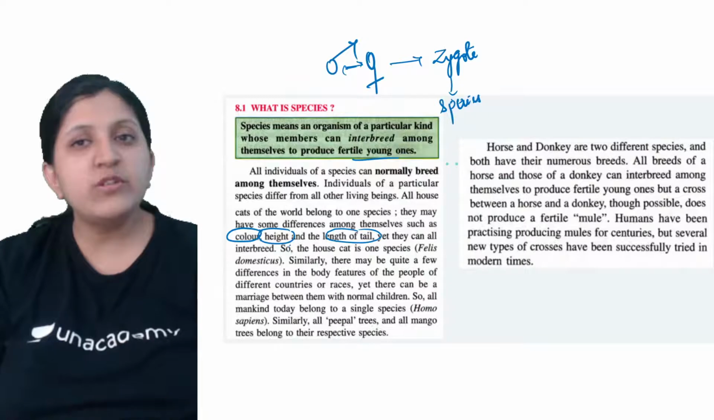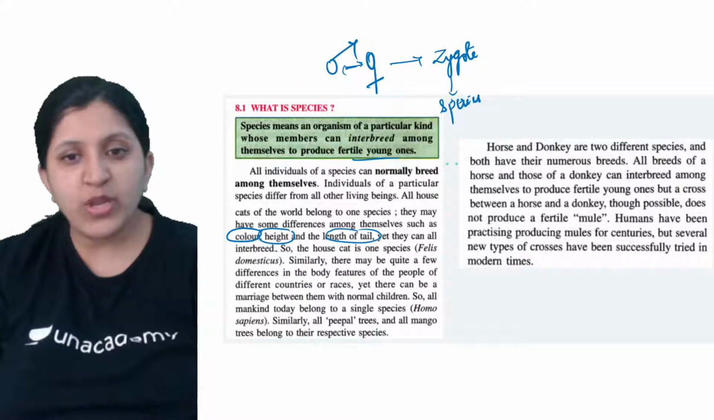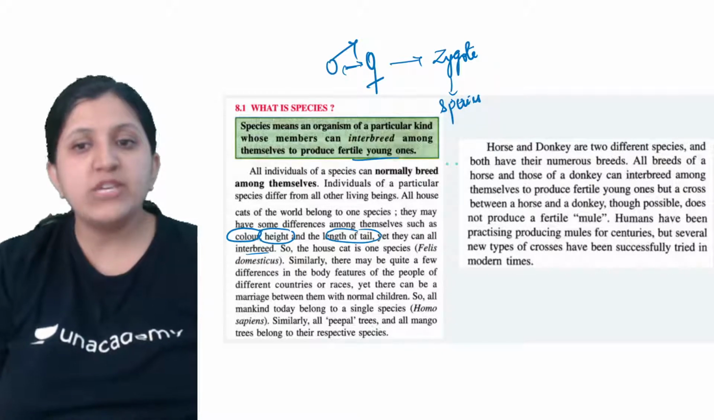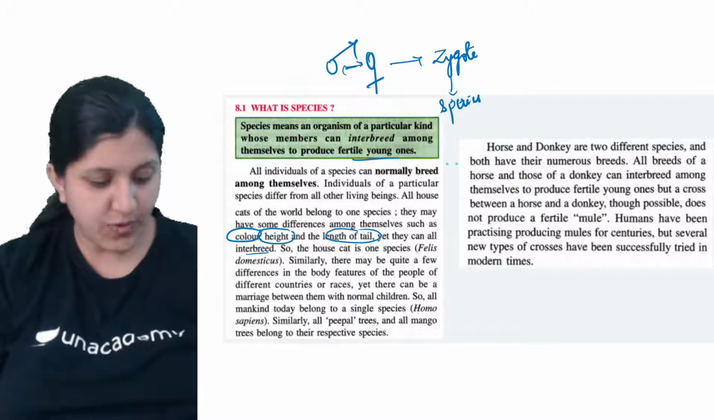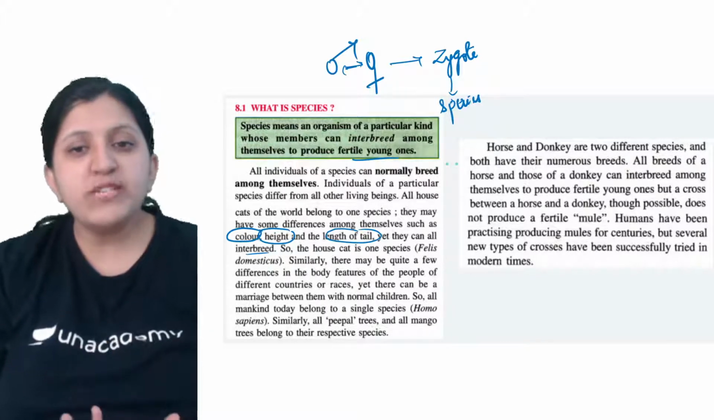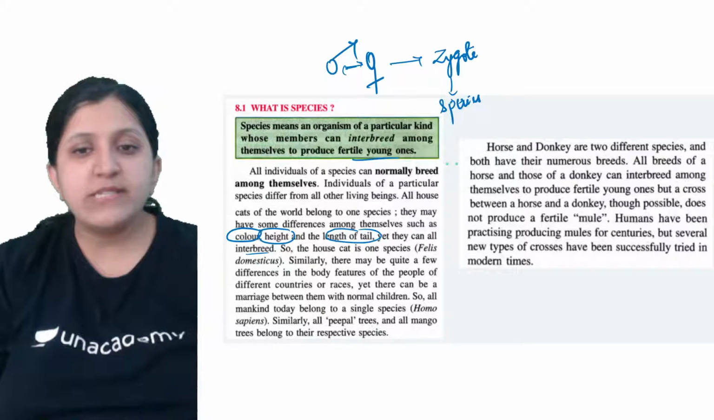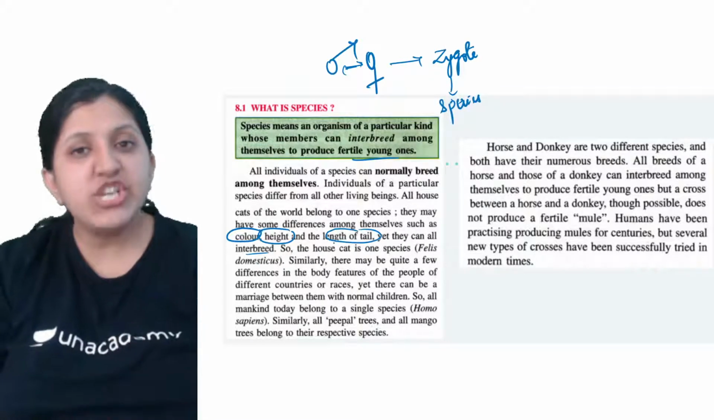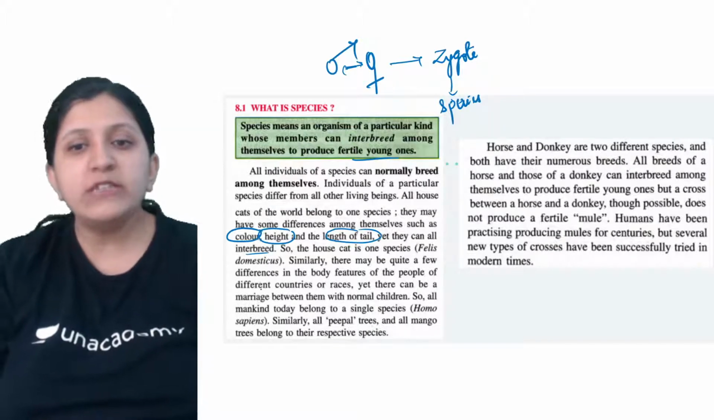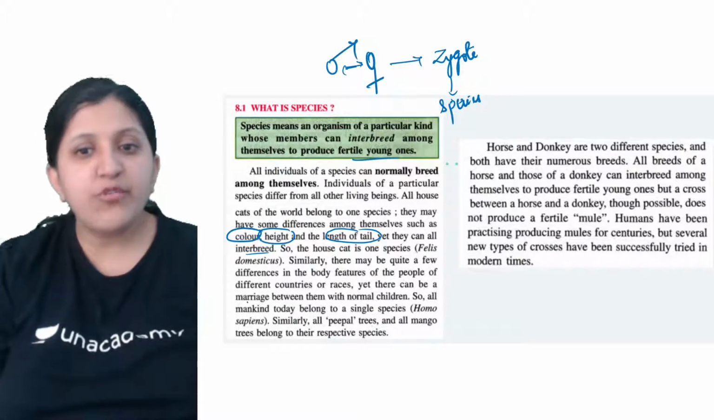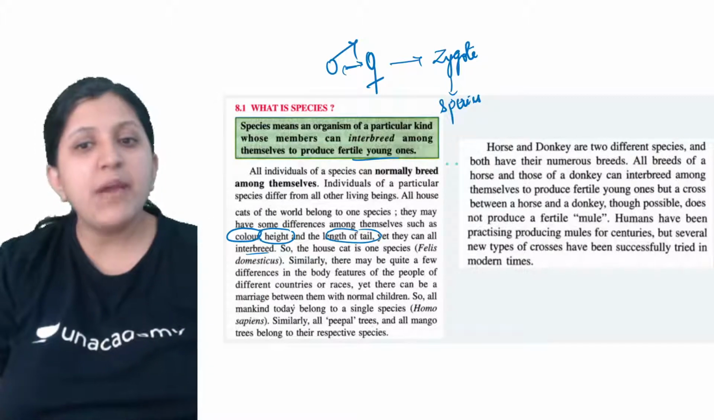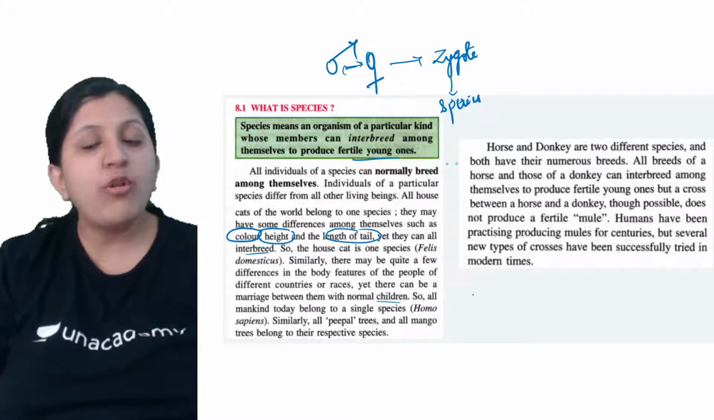So all the different cats can interbreed among themselves. The house cat is one species, Felis domesticus, which can interbreed among itself. Similarly, there may be a few differences in the body features of people of different countries or races, yet there can be marriage between them with normal children.